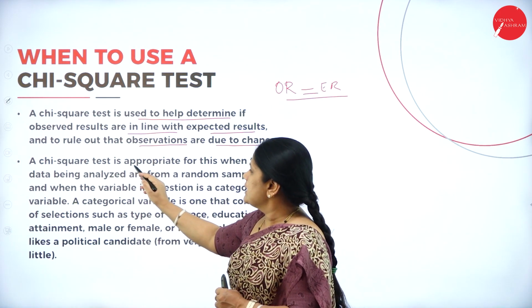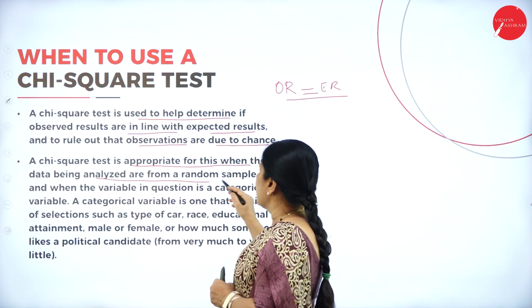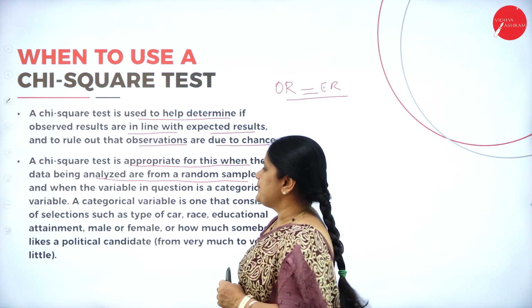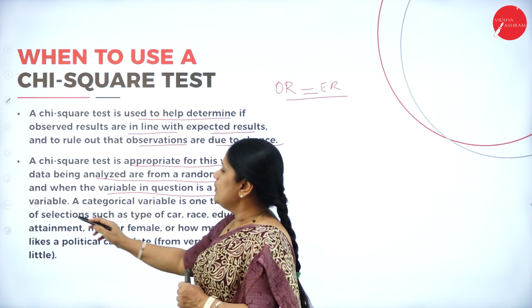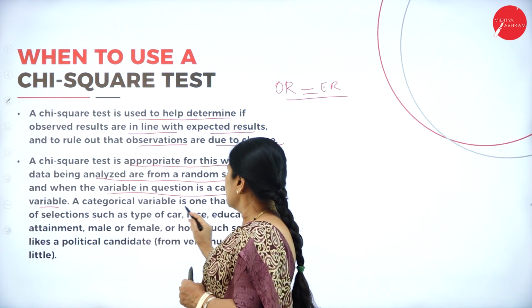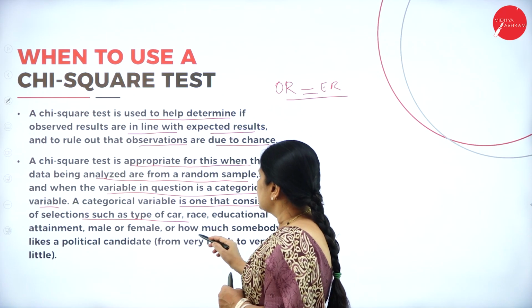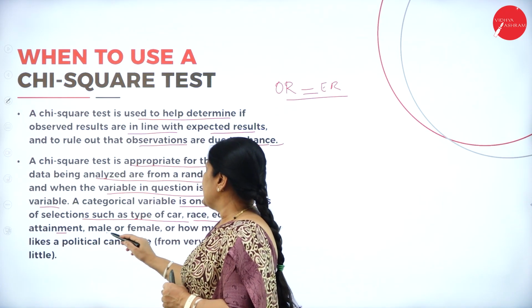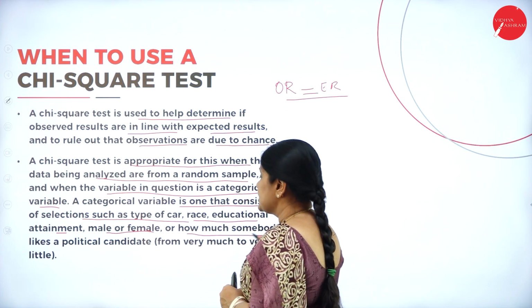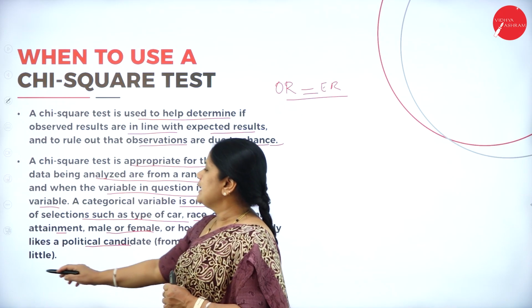The chi-square test is appropriate for this when the data being analyzed are from a random sample and when the variable in question is a categorical variable. A categorical variable is one that consists of selections such as type of car, race, education attainment, male or female, or how much somebody likes a political candidate from very much to very little.